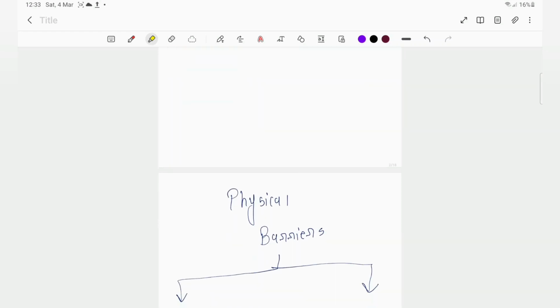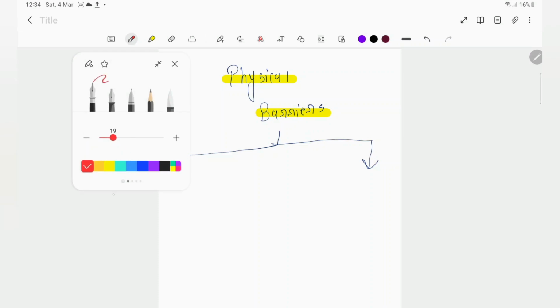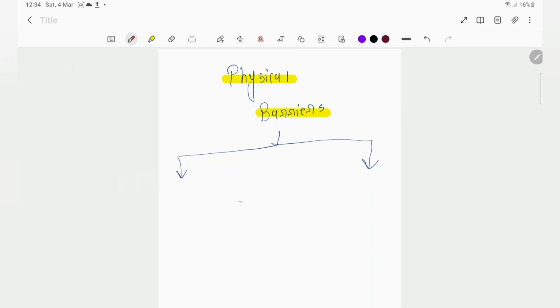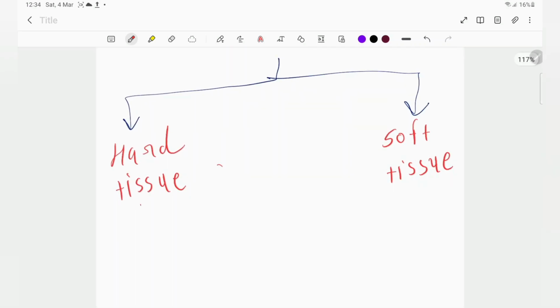right? Now we will move towards the physical barriers. So what are the barriers which interfere with the eruption of the tooth? We will learn about that. First is our hard tissue barrier, and another one is our soft tissue. So in hard tissue, whenever we are talking about impaction, the hard tissue for us is bone.